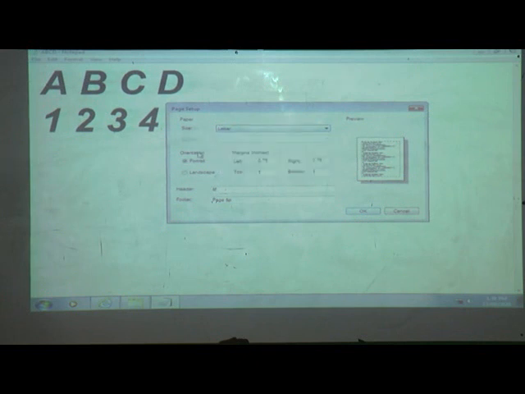Next one is orientation. Orientation means portrait or landscape. You can see here, firstly portrait is selected, then you can see this type of page. If I select landscape, then this page becomes like this. Okay, portrait means like this and landscape means like this. Got it? Next one is margin.